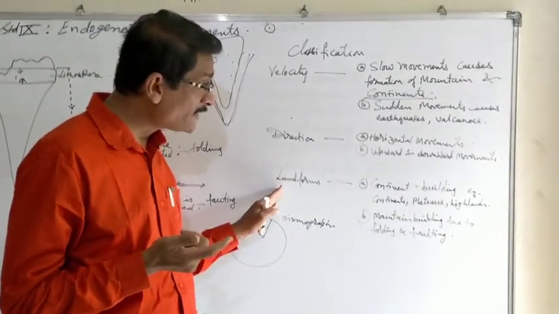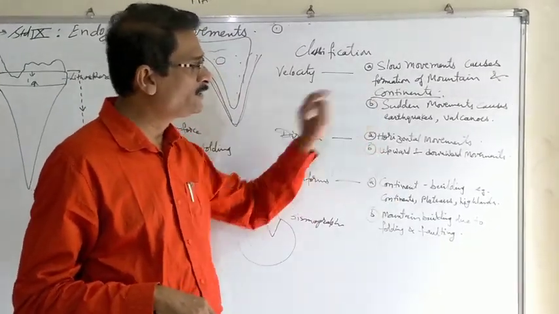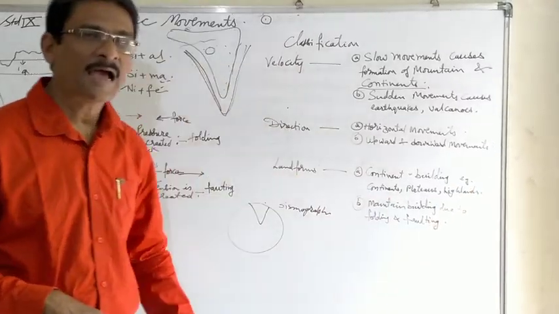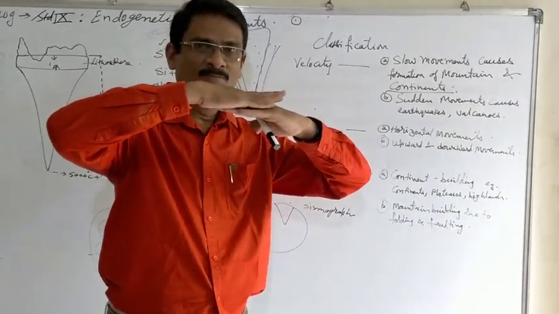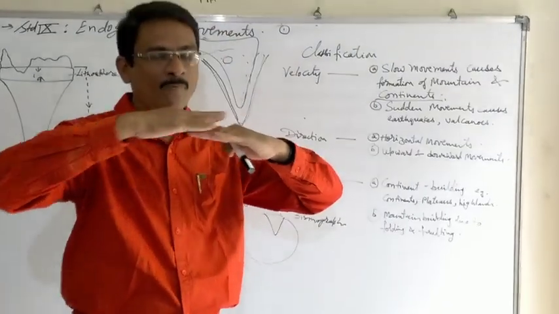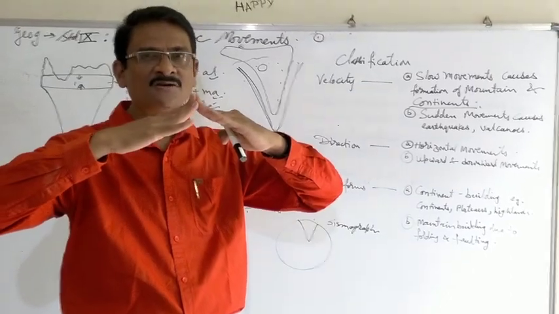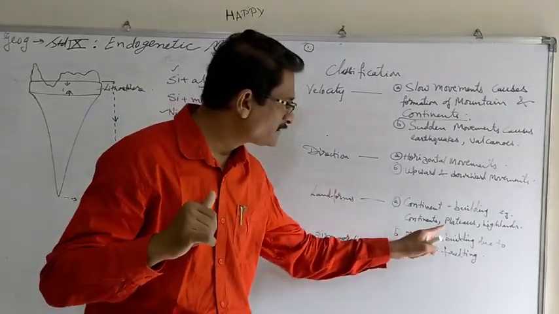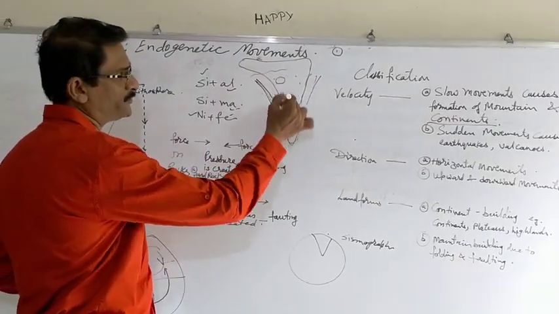Similarly, the landforms that are created because of the movements are continent building, as we speak of it here, then continental plateaus and highlands. Highlands, when two plates come above each other, highlands are created. When they are drafted against each other and suddenly there is a junction, the elevation takes place. Mountains are created. And at the same time, plateaus are also created. This is a plateau, the Deccan Plateau as we call it.